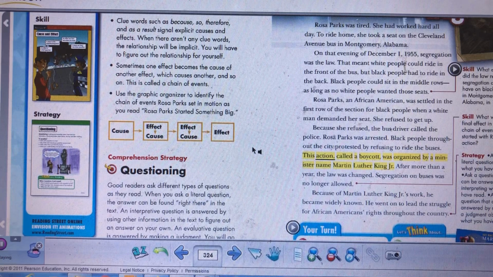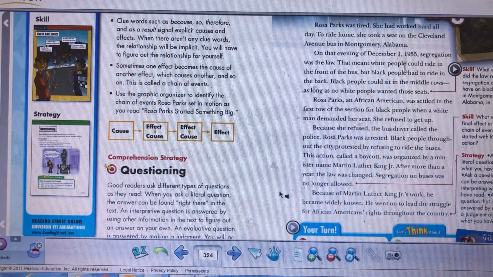This action, called a boycott, was organized by a minister named Martin Luther King Jr. After more than a year, the law was changed. Segregation on buses was no longer allowed. Because of Martin Luther King Jr.'s work, he became widely known. He went on to lead the struggle for African Americans' rights throughout the country.